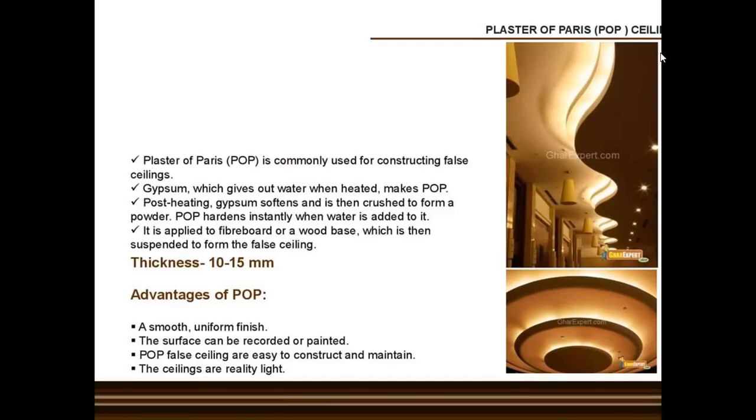Then plaster of Paris ceiling. Plaster of Paris ceiling is commonly used for construction of false ceiling. The gypsum which gives out water when heated makes POP. Gypsum is heated and we remove the water from the gypsum and the product formed is called as the POP. That is post heating gypsum softens and is then crushed to form a powder. POP hardens instantly when water is added to it. It is applied to fiber board or wood base which is then suspended to form a false ceiling. Its thickness is 10 to 15 mm.